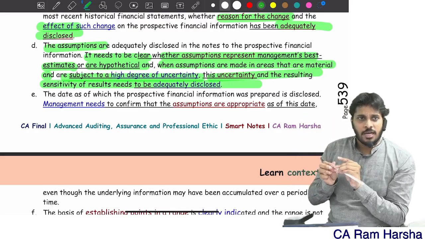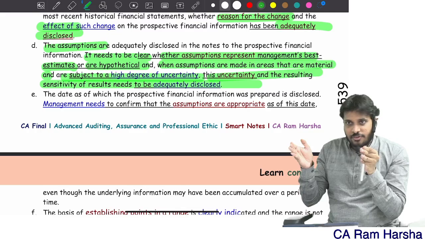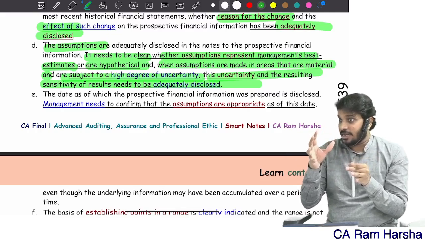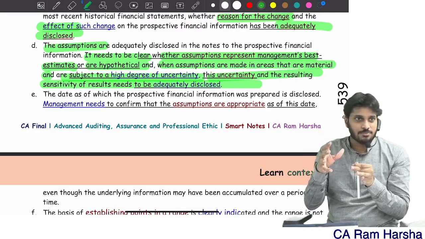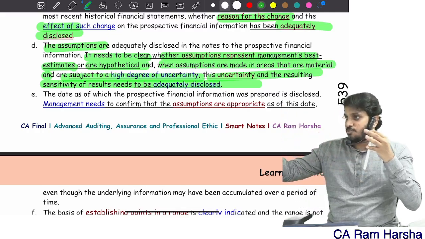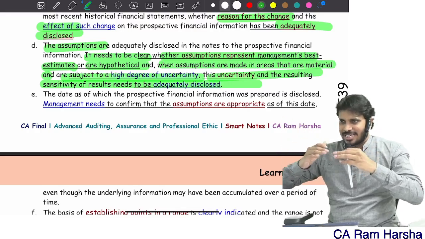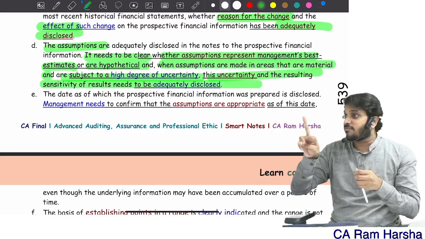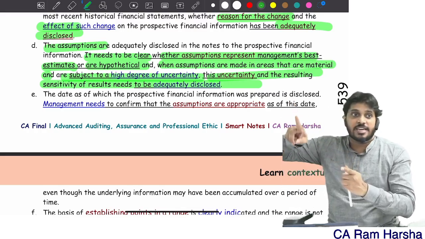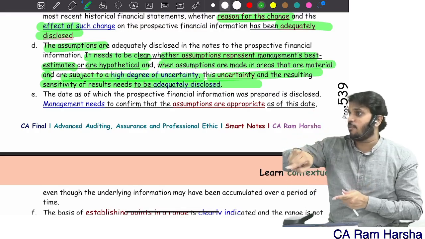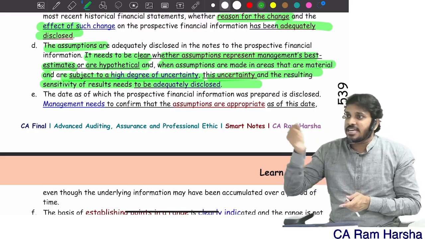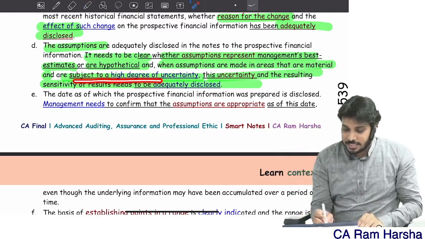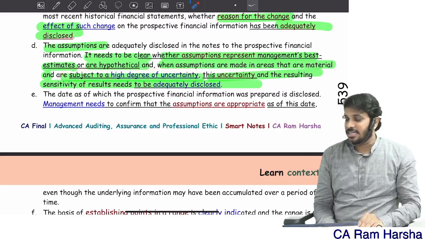What does it mean? Suppose they have taken some 4 or 5 assumptions: inflation assumption, customer demand, number of customers that are purchasing, market related assumptions, some recession related discussion going on. What if some of the factors change, how will the PFI be modified? So sensitivity analysis should also be presented, especially if there is a high degree of uncertainty.